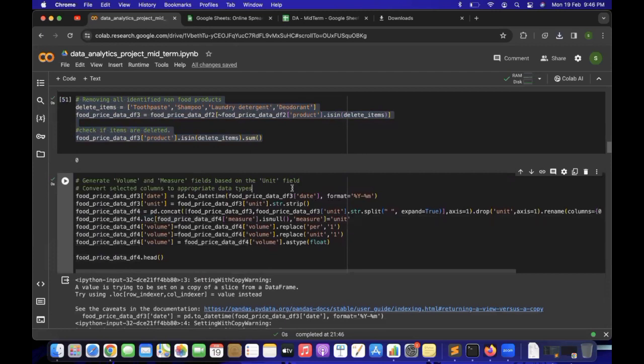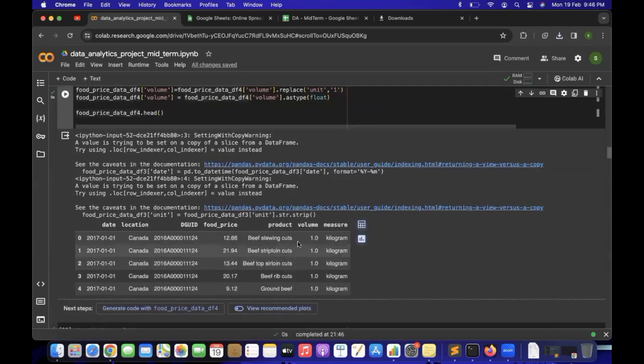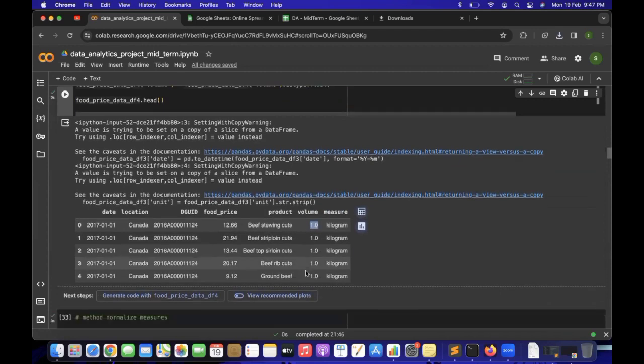The next data manipulation activity is applying the proper volume and measure for the unit that we collected. There is a column with values like 1 kilogram, 10 kilogram. We need to properly split the volume and measure from that. So this is the logic for that. After executing this logic, we have properly split the volume and measure into separate columns, and we have formatted the data into float type with a number type.